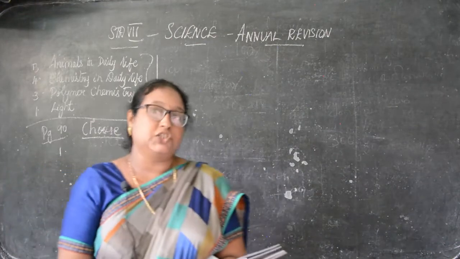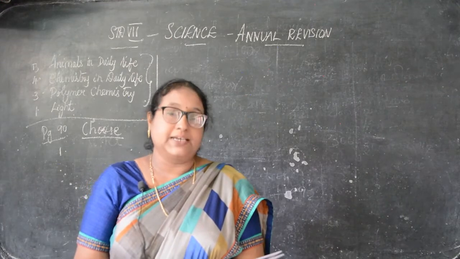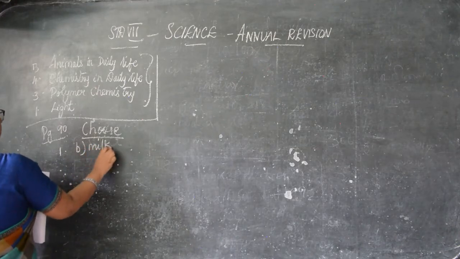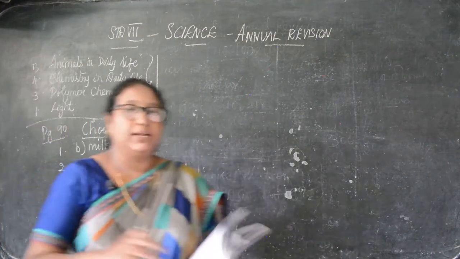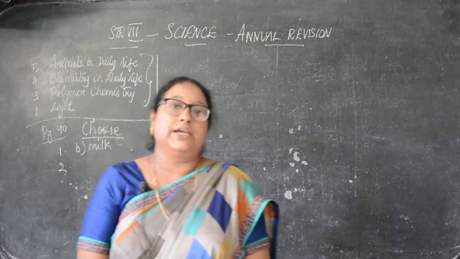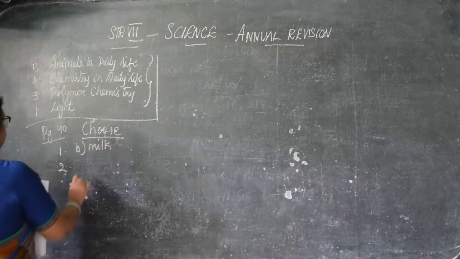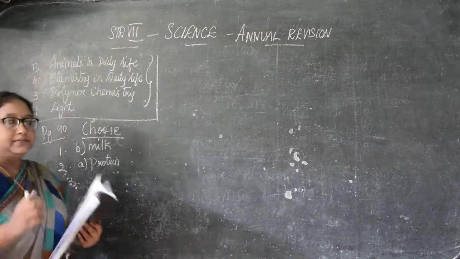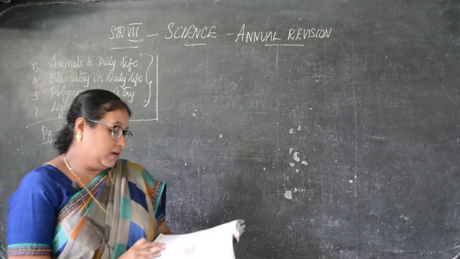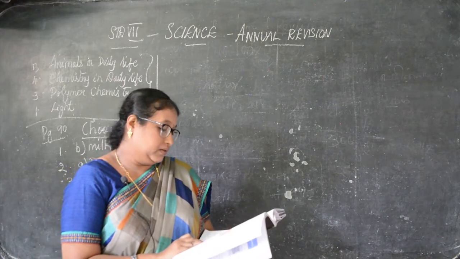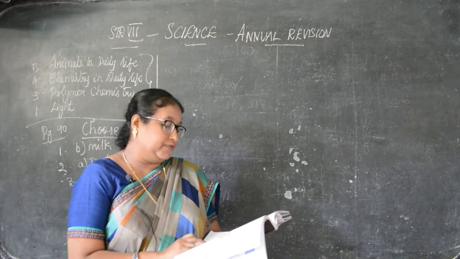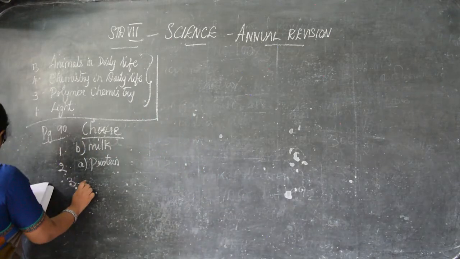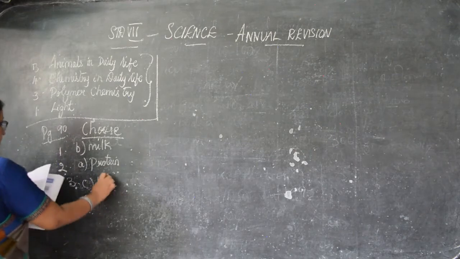First one, dash is a daily essential product which is obtained from cattle. Answer is B, milk. Then second one, eggs are rich in dash. That is A, protein. Then third, which part of the goat and sheep is used for manufacturing clothes? That is C, hair.